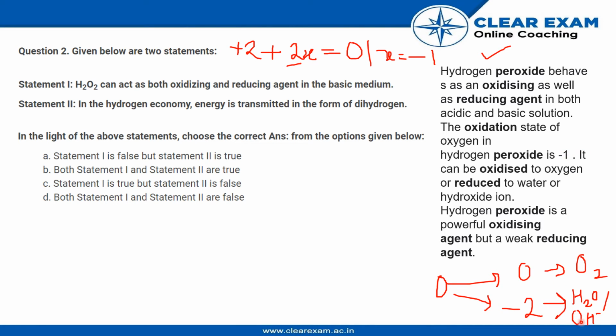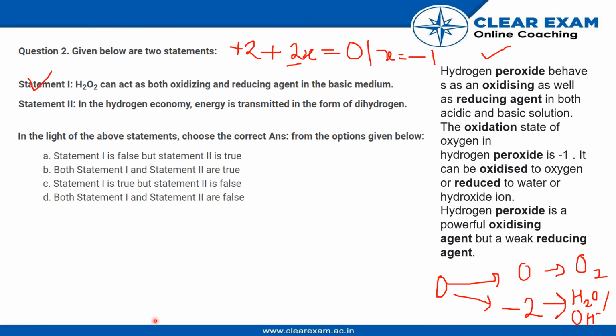And we know that oxygen can either increase its oxidation number to reduce other species, or reduce its oxidation number to oxidize other species. So we know that this is a factual part over here. Hydrogen peroxide is a powerful oxidizing agent but a weak reducing agent. So statement 1 is correct.